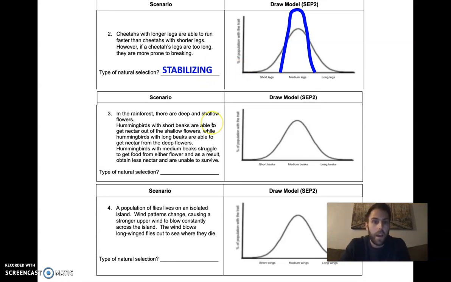All right. For the next one, this is going to be an example of disruptive selection where the short beaks are advantageous and the long beaks are advantageous. Medium beaks, not so much. And so the number of individuals that we have on the y-axis, there's more for short beaks, less for medium beaks, more again for long beaks.